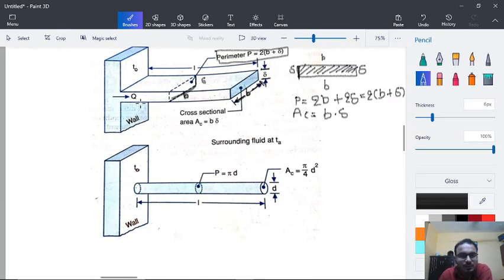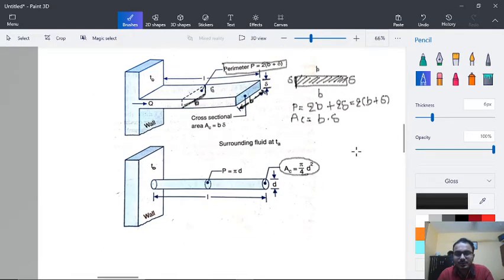Here one more thing we should focus on, that the temperature of the wall is T0 and the temperature of surrounding is Ta. The length of the fin remains L. The diameter of this cylinder is D. Perimeter is equal to pi into D, and cross sectional area is pi by 4 d square, that is already well known, that is the area of a circle.